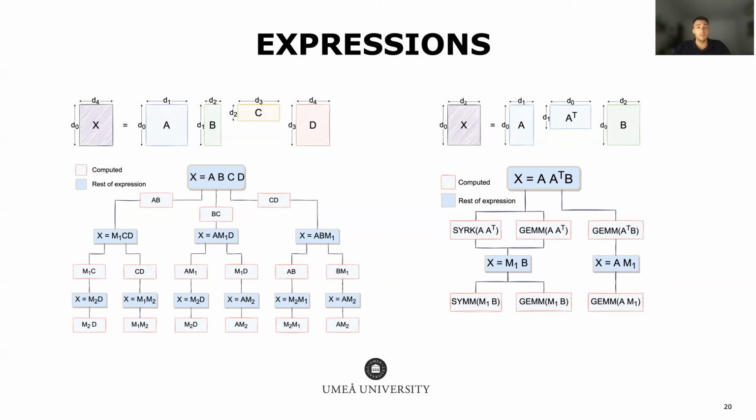4 of them come from the left path in the figure, this one here, and just one comes from the right path, being this one, 2 consecutive GEMMs. For both expressions, the algorithm's flop counts depend on the kernel calls, as we mentioned before, and obviously the dimensions of the specific instance that we are evaluating. It's also important to remember that the kernel's efficiencies also depend on the specific instance.